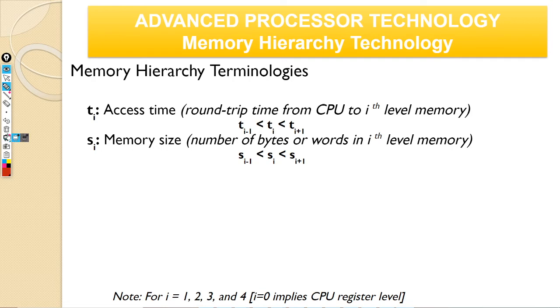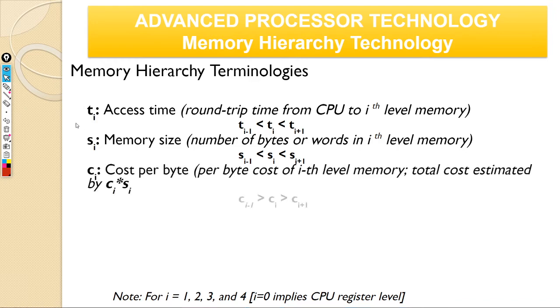Yes, Rahul. Another. We need a name. We need a forced volunteer. Sugyan. Cost per byte. Can you explain this expression?